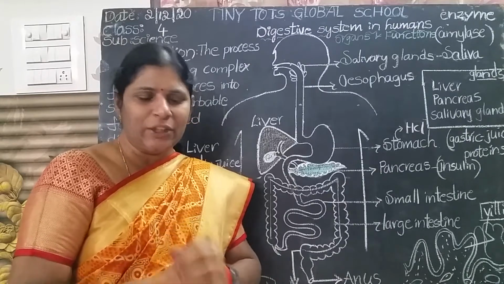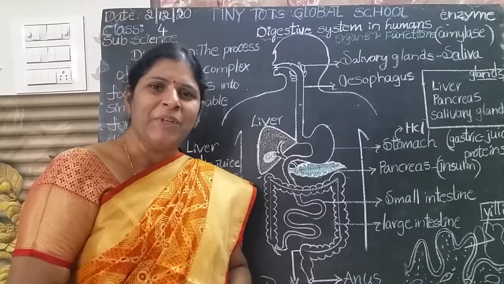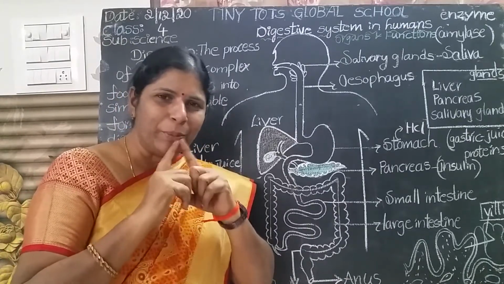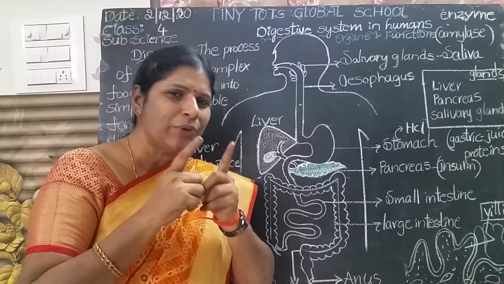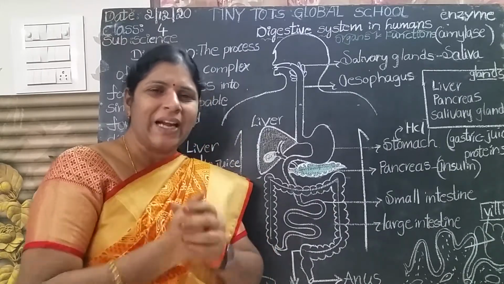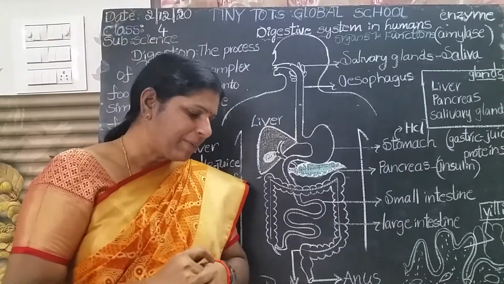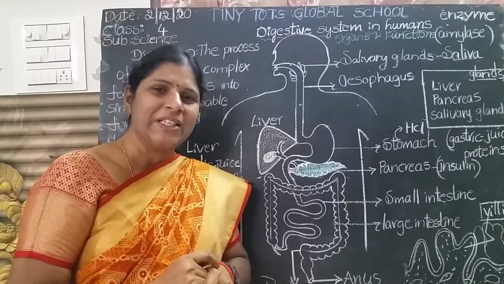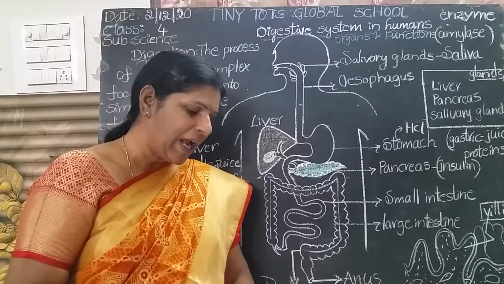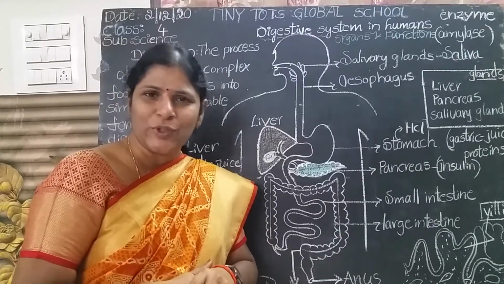Okay, you know that teeth. What is the importance of teeth? Teeth help to bite the food, break the food, tear the food, chew the food, grind the food. Okay, and tongue. What is the use of tongue? Tongue helps in mixing the food with saliva and swallow it down the digestive system.